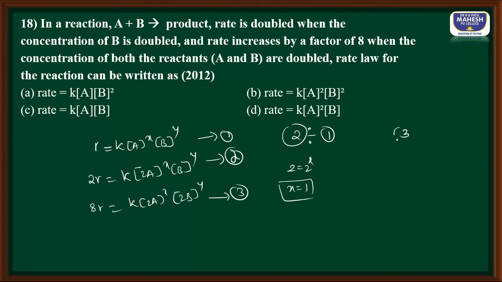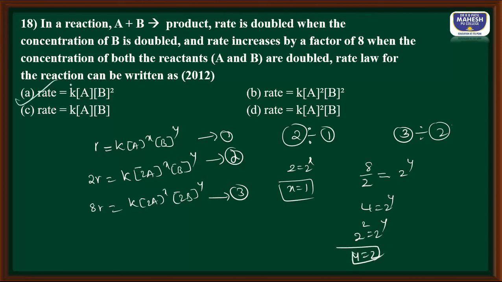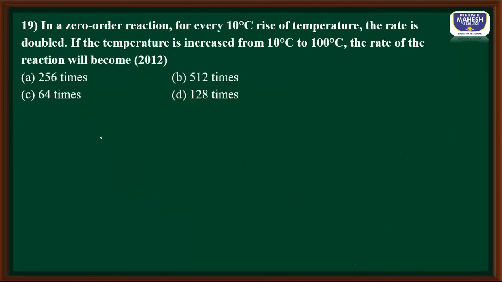Equation 3 divided by 2, if I do that, then R is going to cancel, A to the power X is going to cancel, K, B, everything is going to cancel. Remaining is 8 divided by 2, that is equal to 2 to the power Y. It is nothing but 4 equals 2 to the power Y. 2 square is equal to 2 to the power Y. Y is equal to 2. Second order with respect to B. So option A.